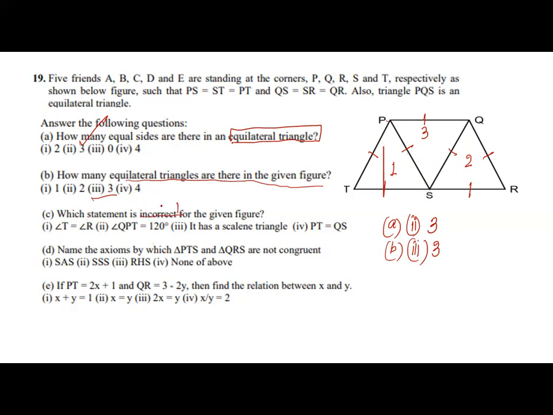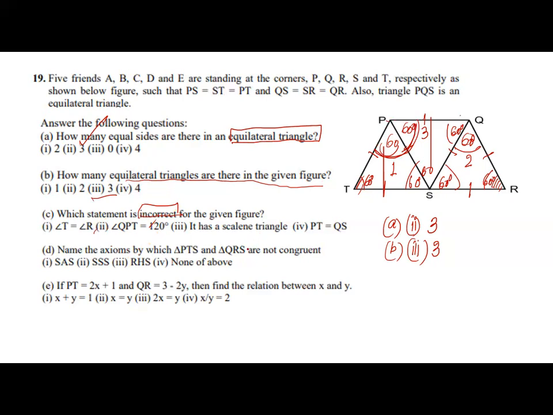Now part C, which statement is incorrect? Again take care, it will be incorrect, not correct. Angle T is equal to angle R. Yes, it is correct, because in an equilateral triangle the angles are 60 degrees, 60 degrees, 60 degrees. All the angles are 60 degrees. So angle T is equal to angle R, that is also correct. Angle QPT, this angle is 120 degrees, given. Yes, this is also correct.